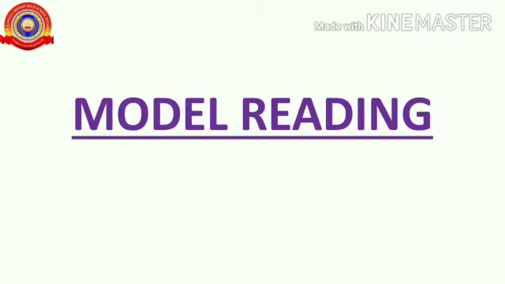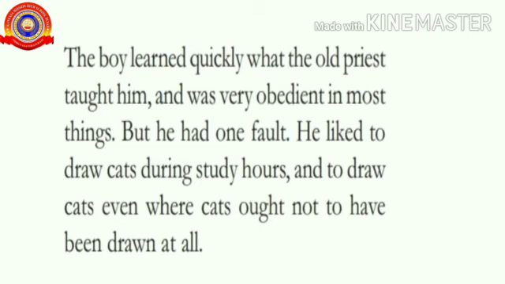Now, let's do the model reading of the text. So, listen carefully. The boy learned quickly what the old priest taught him and was very obedient in most things. But he had one fault. He liked to draw cats during study hours and to draw cats even where cats ought not to have been drawn at all.